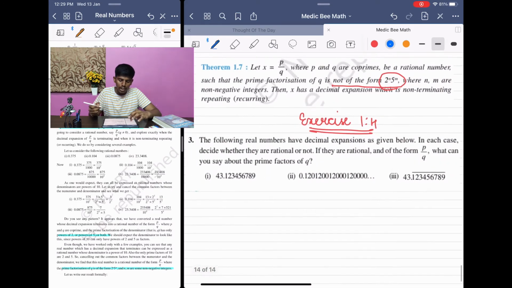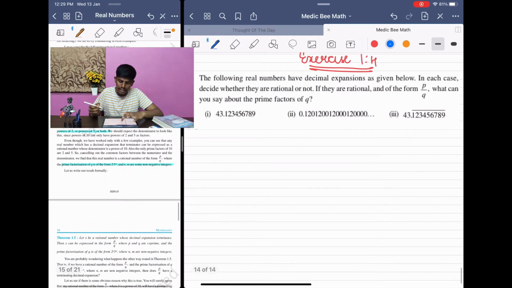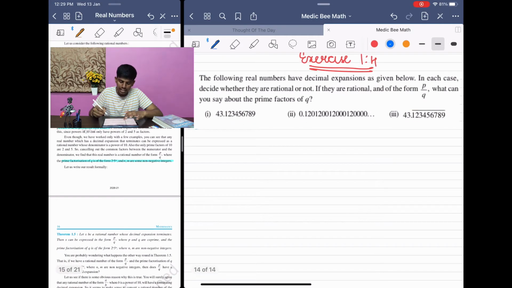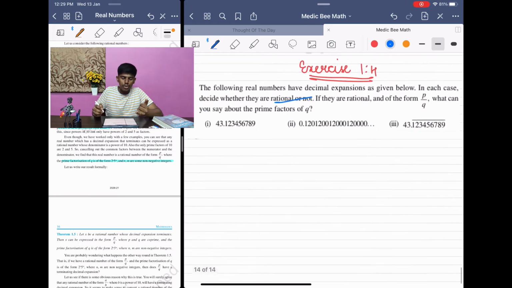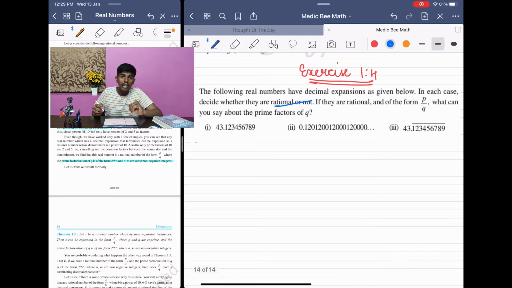So we are going to conclude this lesson with doing 3 simple problems. There is not much in this lesson here. First they have asked us to decide whether they are rational or not. Rational இல்லையான்னு மட்டும் சொல்லுங்க. If they are rational, what can we say about the prime factors of Q? First, you should check whether they are rational or irrational. Second, if you find they are rational, comment about the prime factorization of Q.